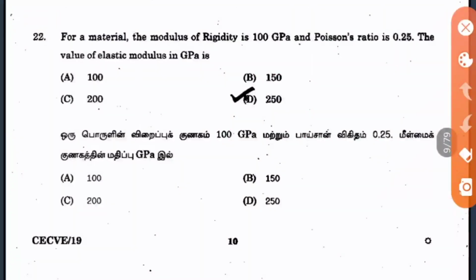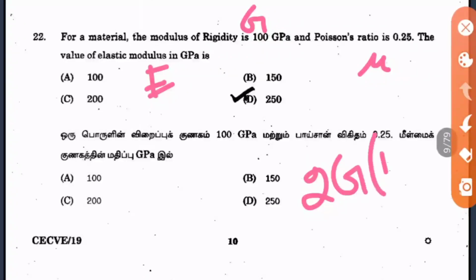Question 22: for a material the modulus of rigidity is 100 GPa, that is your G value, and the Poisson's ratio mu they have given. They have asked for the elastic modulus E. So we know that E is equal to 2G into (1 plus mu). This is the formula, so you can directly multiply here itself. 2 into 100, so it is 200, into 1 plus mu, 1.25. So 200 into 1.25 will give you 250. So option D.